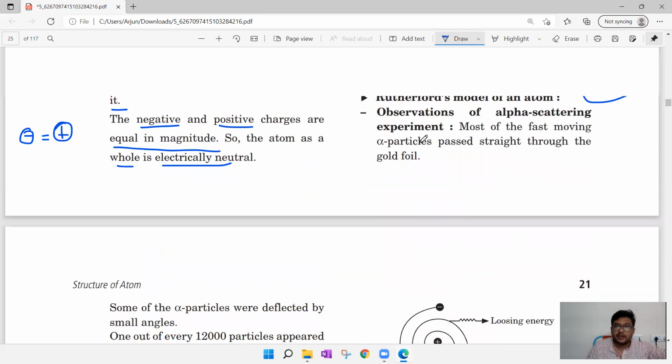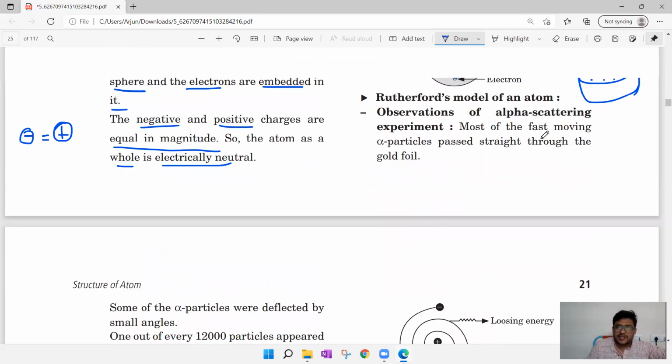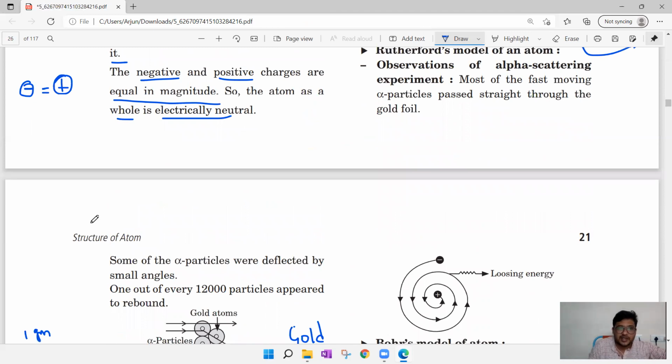Then he took alpha rays. This experiment is known as the alpha ray scattering experiment. First of all, let us try to understand what is meant by alpha ray. We know atomic number 2 is helium. Helium has 2 electrons, 2 protons, and 2 neutrons. Now, if you remove the 2 electrons from helium, only protons and neutrons are left. Neutron charge is 0, leave it. What is the charged particle left?